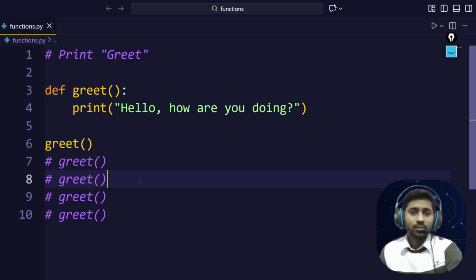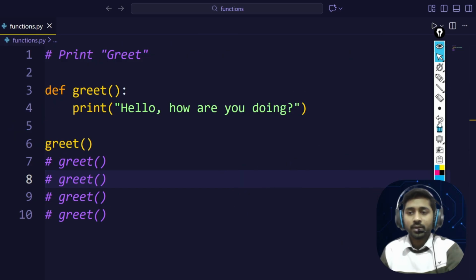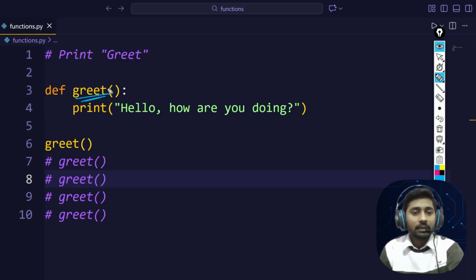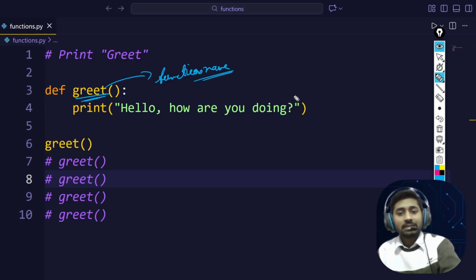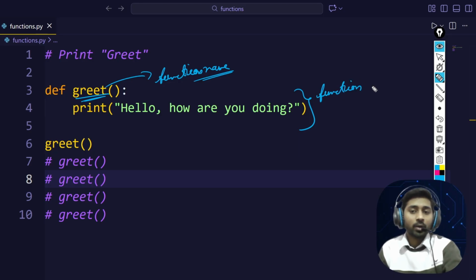Let me break down what we did here. So this is the name of the function, which is greet here, correct? That is our function name. And this is our function body, or you can say function definition as well, like what this function is about, correct?